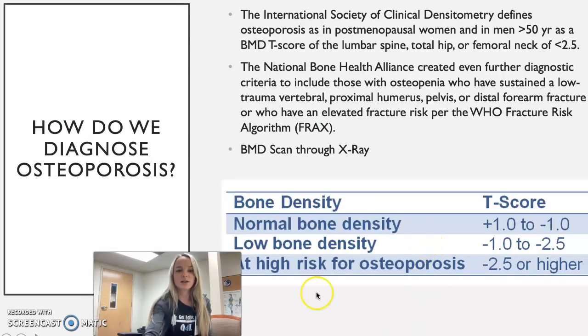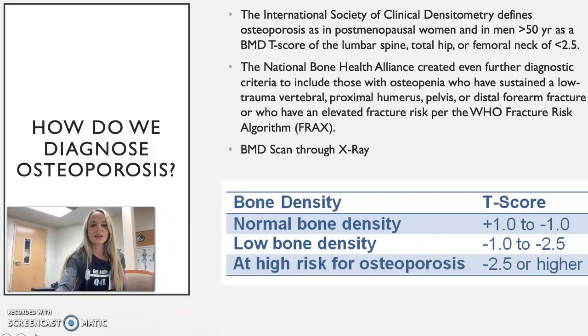So how do we diagnose osteoporosis? Usually osteoporosis will be diagnosed through the use of a BMD scan, so a bone mineral density scan that is seen on an x-ray. Again, I have pictures of that and I'll kind of show you what that will look like. But the International Society of Clinical Densitometry defines osteoporosis in postmenopausal women and in men over 50 years of age as a bone mineral density T-score of the lumbar spine, total hip, or femoral neck of less than negative 2.5. So the chart at the bottom kind of shows you what that T-score looks like.